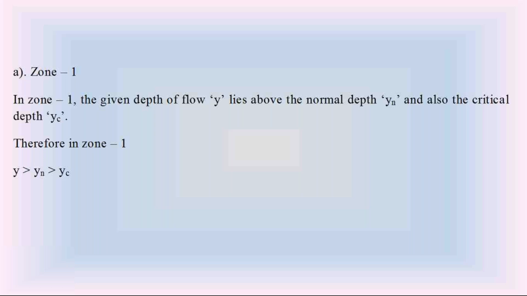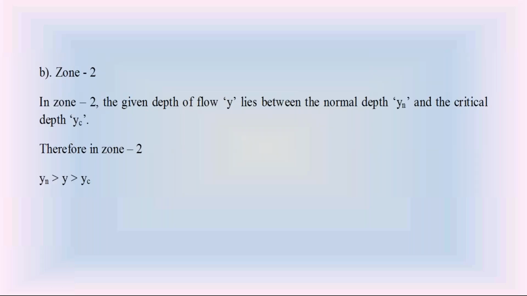Then the water surface profile is in zone 2 if the depth of water flow y lies between the normal depth yn and the critical depth yc. If the depth y lies between the normal depth yn and the critical depth yc, we call that water surface profile zone 2. So in zone 2, yn is greater than y and y is greater than yc, otherwise yc is greater than y and y is greater than yn.